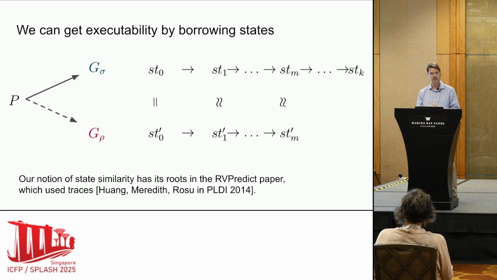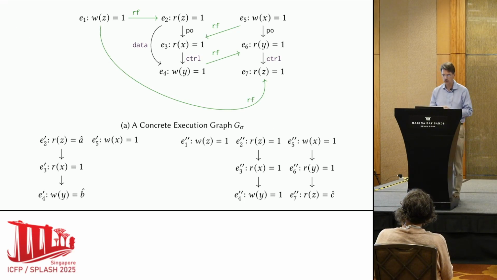That's an idea that we pick up. They have a notion of similarity of traces, and we change that and lift it up to be similarity of execution graphs, and then we are good to go. That way we can get stories like this one, where we observe the execution graph on the top. We have 7 nodes, and there are all kinds of edges because all the different memory consistency edges are there.